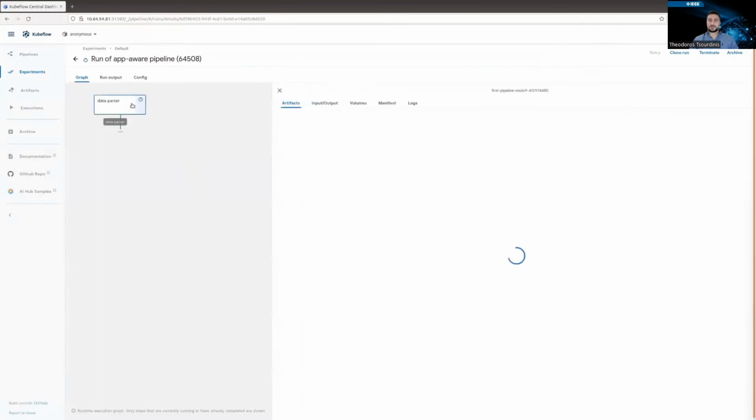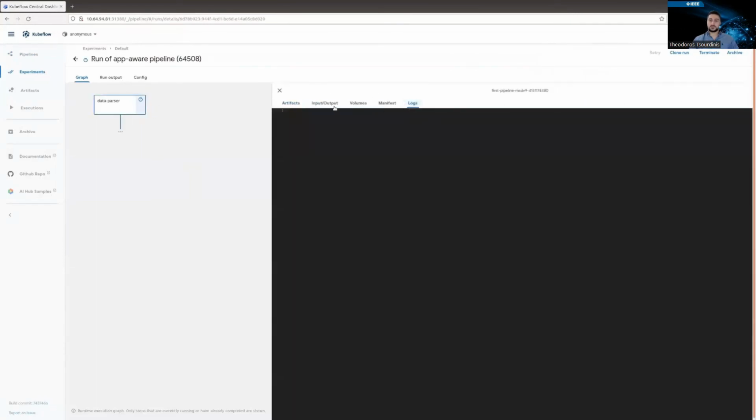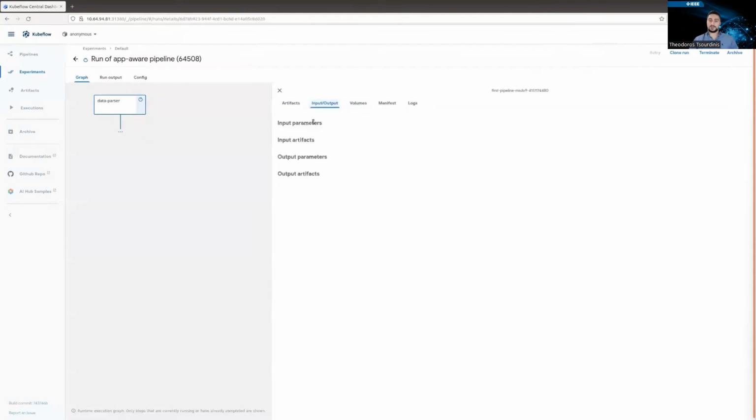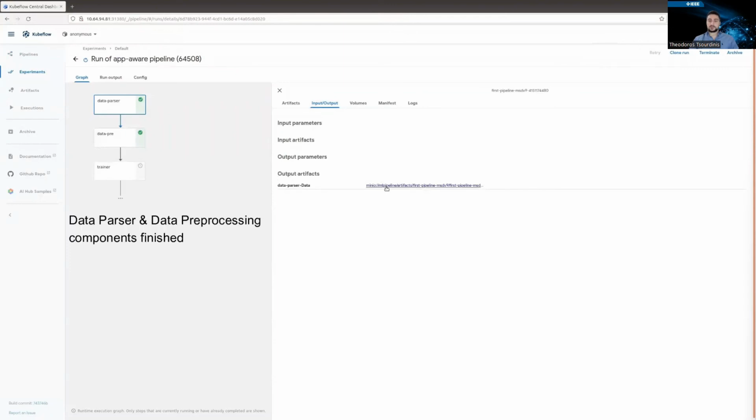The first two steps finished already, so then we monitor the logs of each step in the Kubeflow UI. And next, we track the training process.